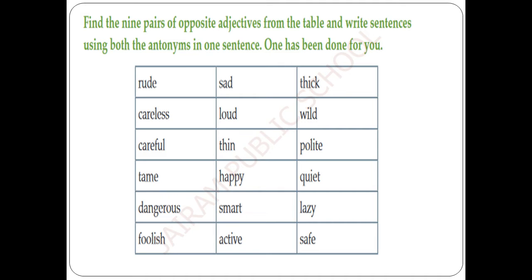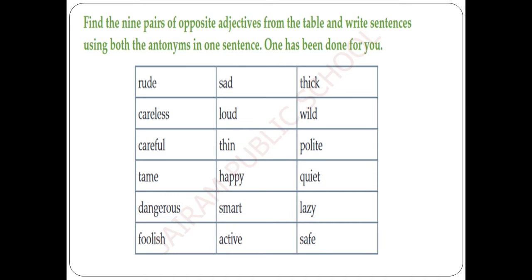Now we go to the next exercise. Find some pairs of opposite adjectives from the table and write sentences using both the antonyms in one sentence. One has been done for you in the next slide. Here are some adjectives in the box. Are you able to read?